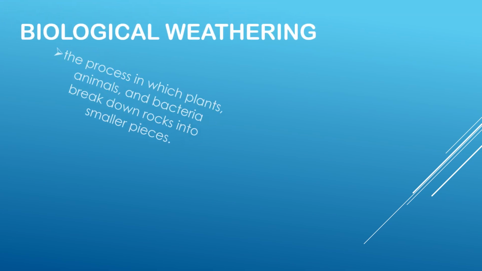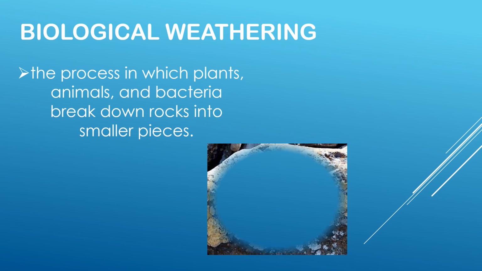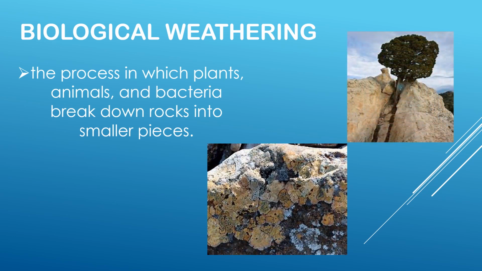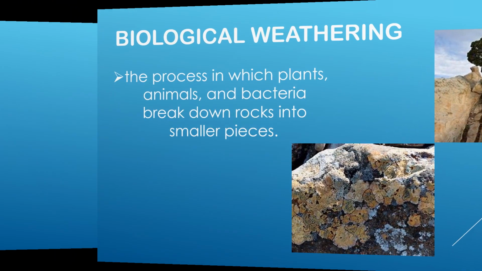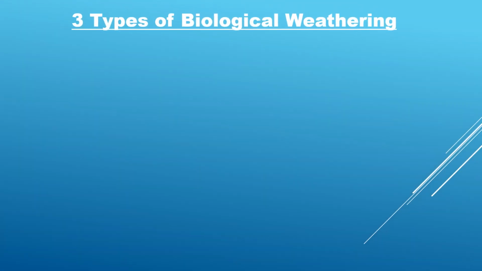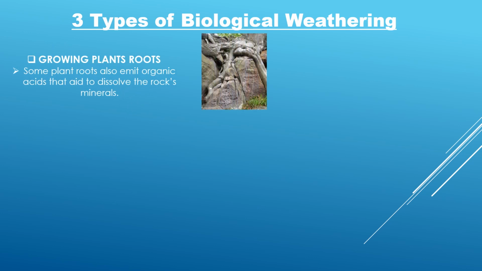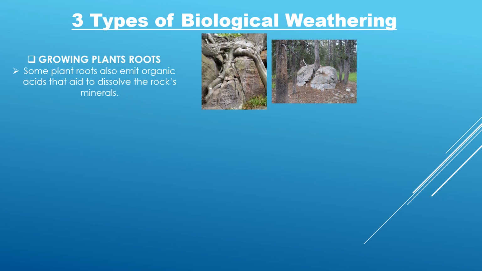Biological weathering. The process in which plants, animals, and bacteria break down rocks into smaller pieces. Three types of biological weathering. Growing plants' roots. Some plant roots also emit organic acids that aid in dissolving the rock's minerals. It is common to see some roots growing within the face of rock. Such plant activity contributes to biological weathering.